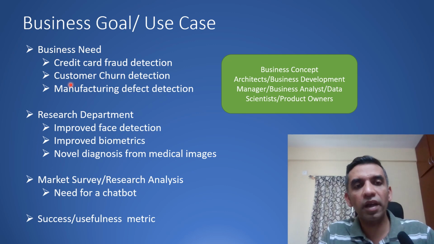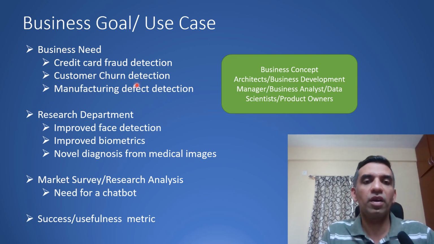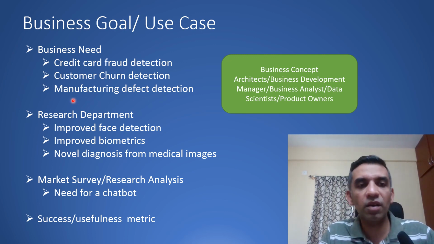Now, if you take an example of a telecom company which is providing telecom services, they would want customer churn detection. Basically, which customers are going to leave this telecom network and move to another network. If you take an example of a semiconductor industry, they would want some camera-based defect detection, right? So there is a business need which comes from these business units in a big company. If you are a startup, you are trying to create your own solution. So there is always this business need. You need to develop a data science project to come up with a solution to help some end customer, right?